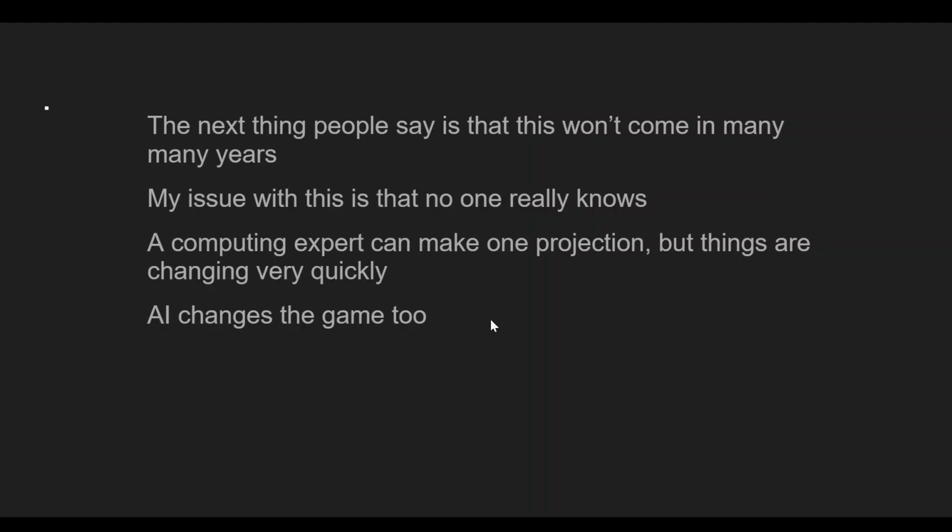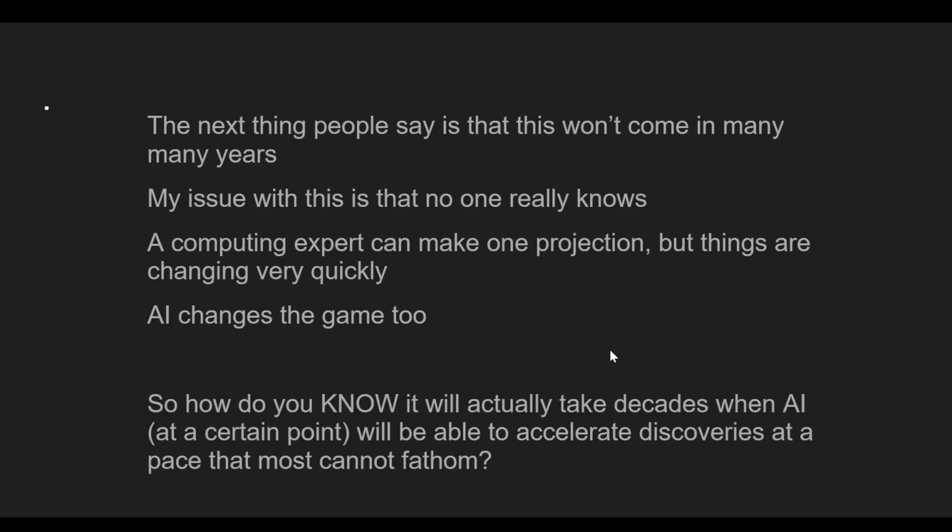So if we take this back to quantum computing, AI definitely changes this game because you can have your human computer experts, they can make one projection, but again, things are changing very quickly. Do you know for sure that it will actually take decades when AI is now in the picture? And when we know now that AI at some point will be smart enough to be able to accelerate discoveries at a pace that most people will not be able to fathom. Like in light of these facts, are you still certain that it's going to take literally decades for this quantum computing stuff to develop to the point where it will become a threat to Bitcoin? That's really the question you have to answer yourself.